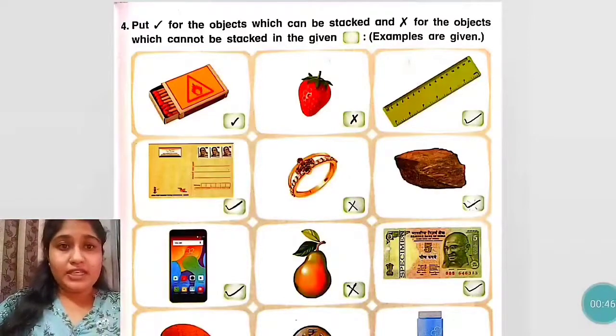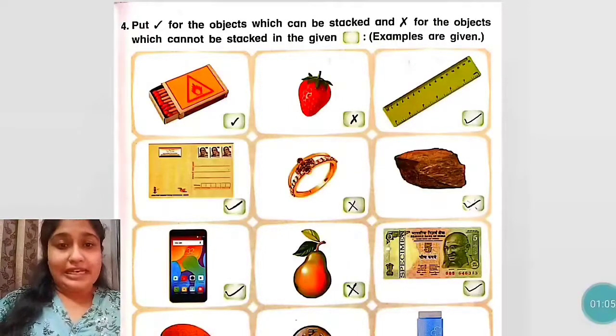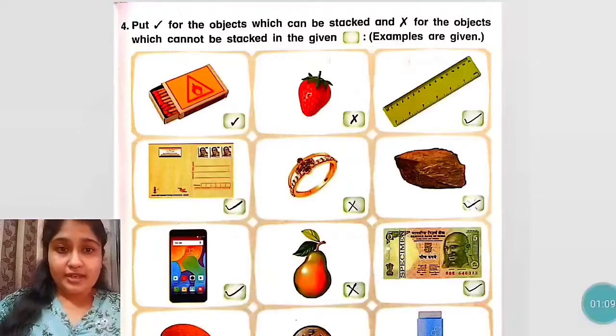The first object is matchbox. Matchbox का हम ढेर बना सकते हैं, right? So it is already done. Tick mark किया हुआ है वहाँ पे already. So the next picture is strawberry. Strawberry. Okay. So a strawberry cannot be stacked. उसका हम ढेर नहीं बना सकते. So it is already crossed there.